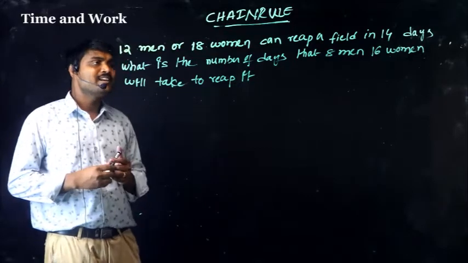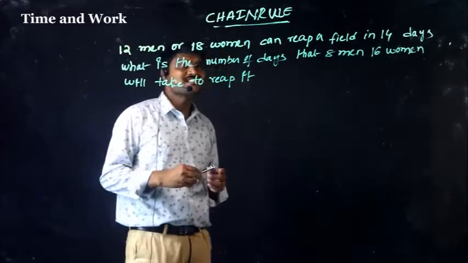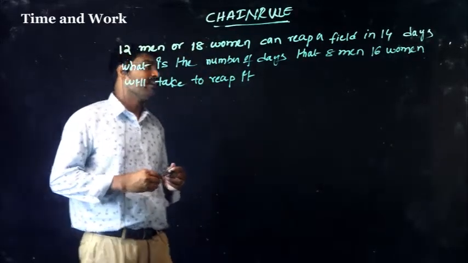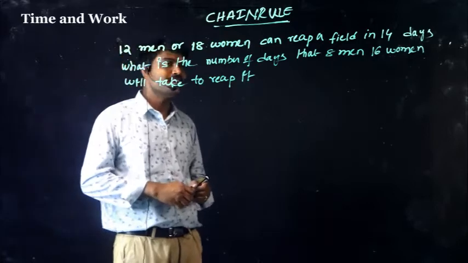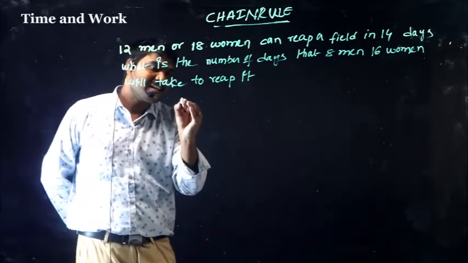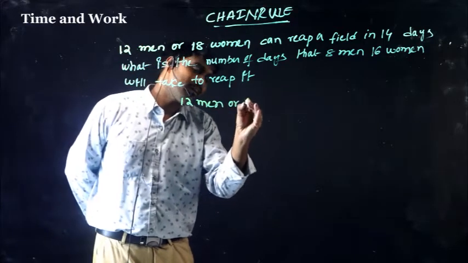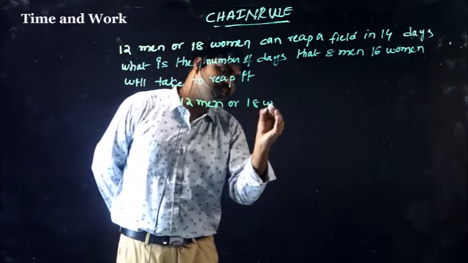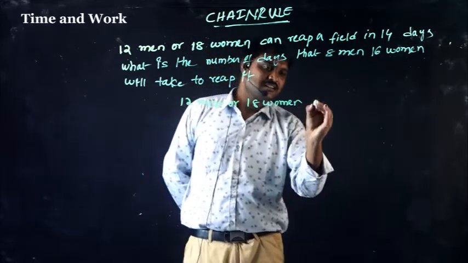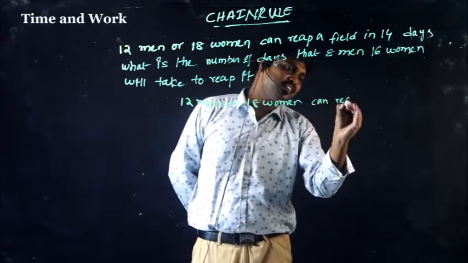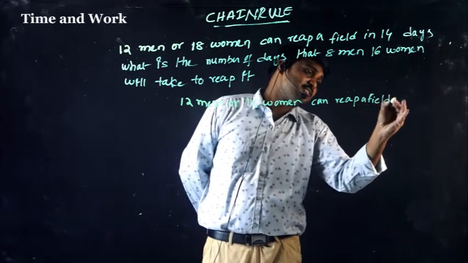12 men or 18 women can reap a field in 14 days. What is the number of days that 8 men and 16 women will take to reap it?